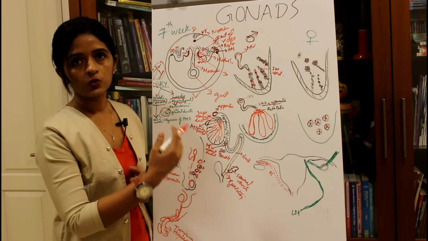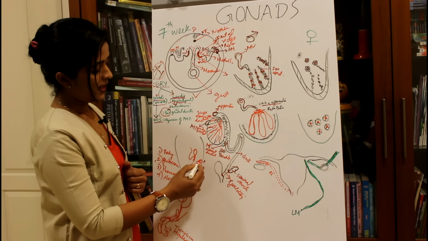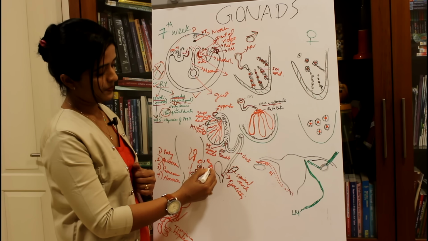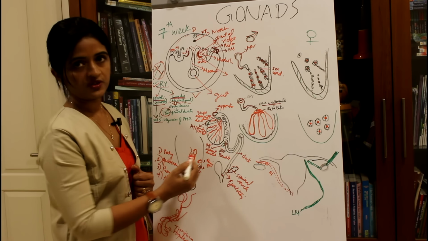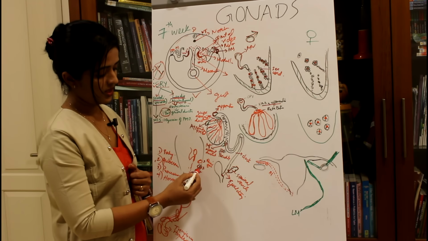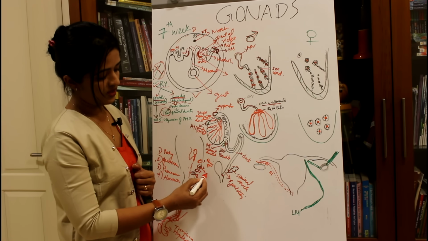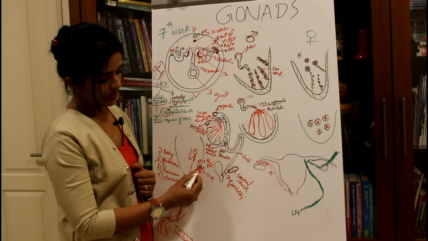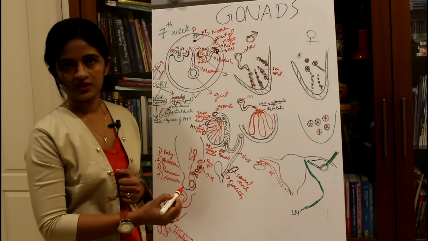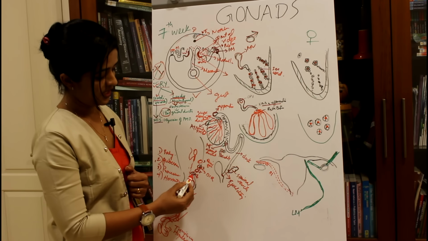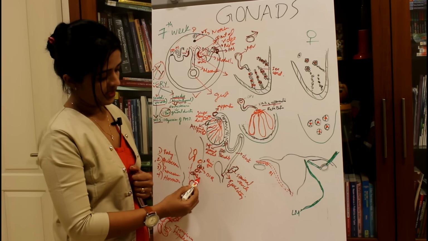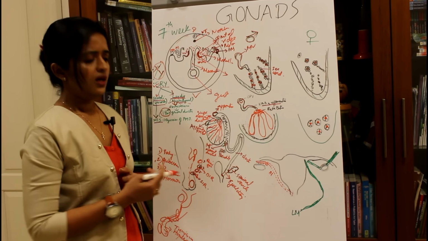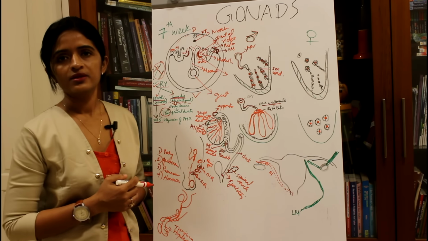So let's see how the testis is descending. By the end of the third month of intrauterine period, it will be reaching the iliac fossa, and by the 7th month, it will be reaching the deep inguinal ring. It will be traversing the inguinal canal during the 7th month, and by the end of the 8th month, it will reach the level of the superficial inguinal ring. And just before birth, it will almost occupy the scrotal sac.